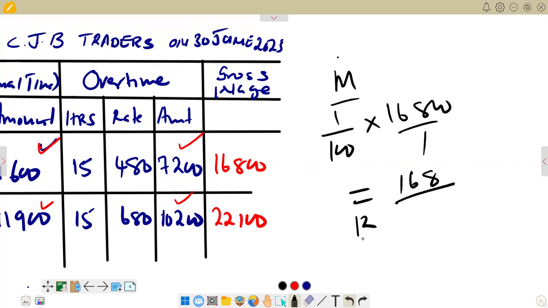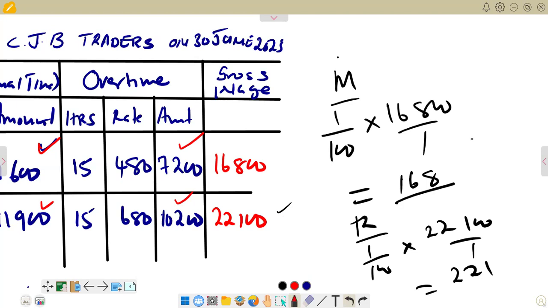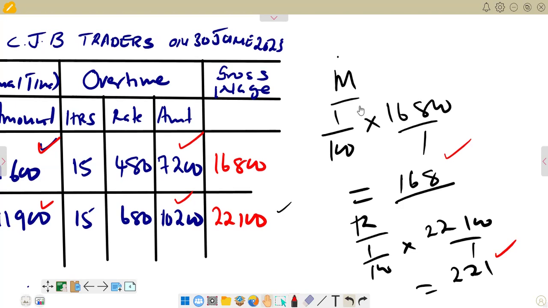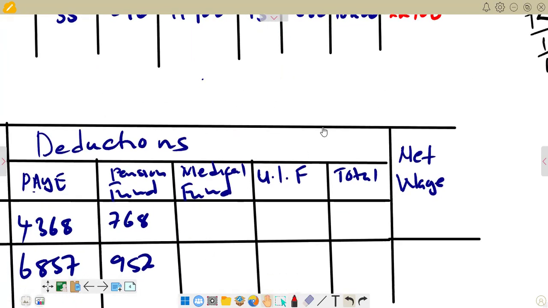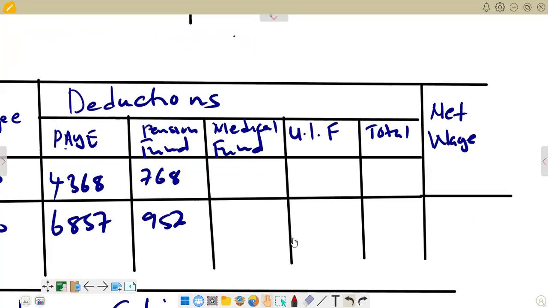Then for Ronaldo, we are doing the same. We are saying 1 over 100, and then we multiply by the gross wage that we are having there, which is 22,100 over 1. And the answer that we are supposed to get there is 221. So we are just going to pick those figures, that is 168 and 221, then go and enter those on the answer section. We have got UIF: 168 and 221.